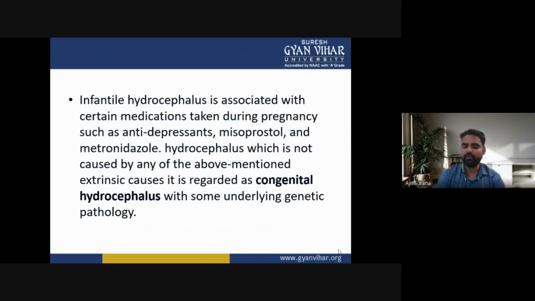If hydrocephalus is not caused by any of the above-mentioned extrinsic causes, it is regarded as congenital hydrocephalus with some underlying genetic pathology.